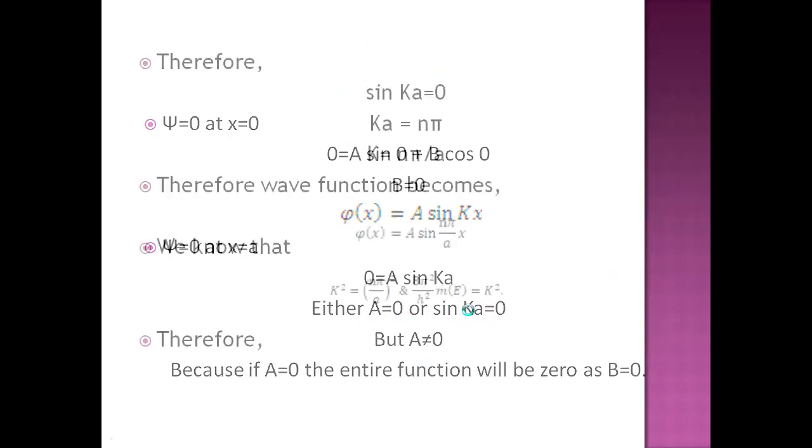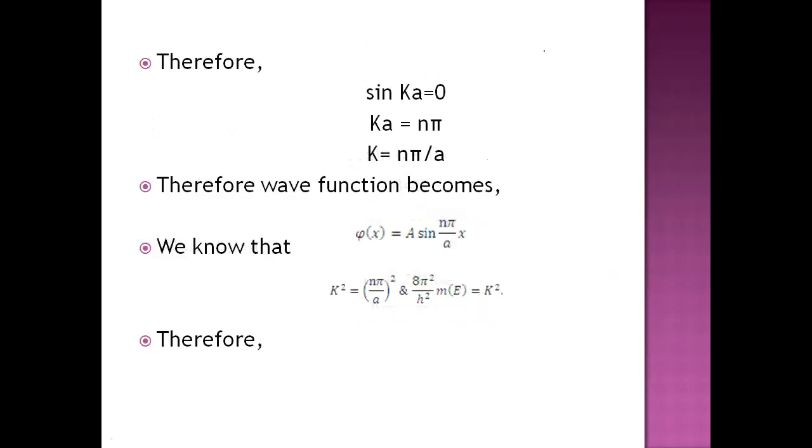When will the sine function be 0? At the values sin 0, sin pi, sin 2 pi, it is 0. So for all the values of n running from 0 to infinity, if it is multiplied by pi, the sine value will be equal to 0. So sin ka is equal to sin n pi.